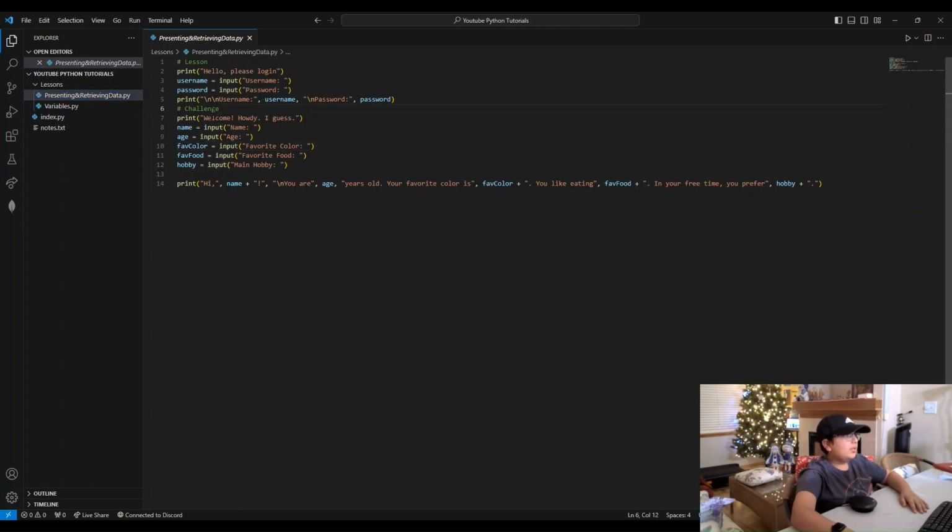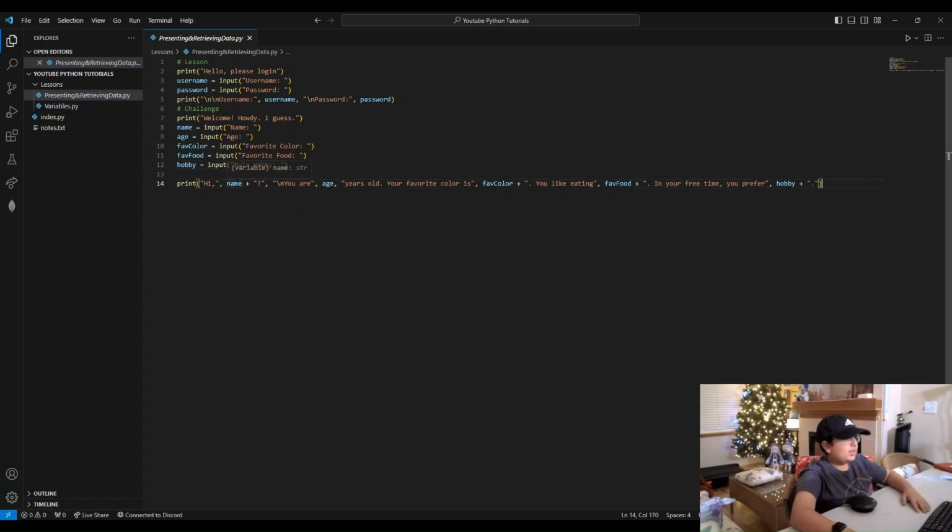The challenge was to welcome, ask for the name, age, favorite color, favorite food, and one other parameter, and print them all in a normal sentence. So the answer to this was print the welcome message. You don't need this exact one, you can use whatever you want. Name equals input. Again, you can put whatever you want as long as it tells you to put the name. Age, input age. Favorite color, you can name this variable whatever you want, equals input favorite color. Favorite food equals input favorite food. And hobby, I put a hobby, you could have put whatever you want, equals input main hobby.